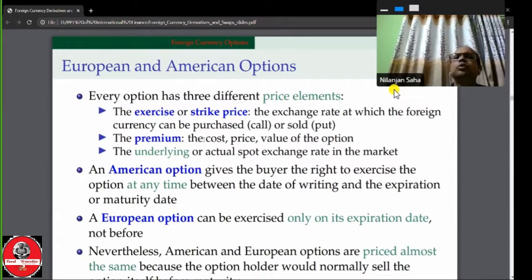Whether it is the call or put option, it will be exercised at the exercise price, which is also known as the strike price.